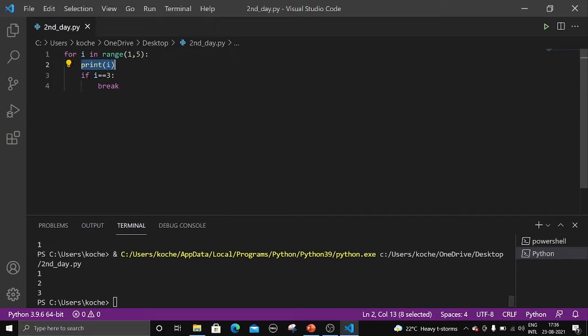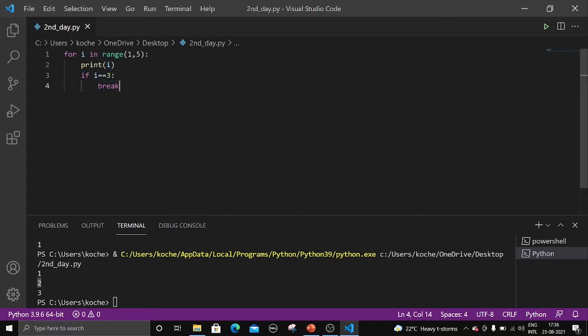1 is printed. Next it is checking this one. If i double equal to 3, is it equal to 3? No, it is not equal to 3. So this will be terminated. Now let us go for i equal to 2, right? It is incremented by 1. So with i equal to 2, we are printing 2 here. 2 is printed. Next it will check here. If i double equal to 3, is 2 double equal to 3? No, it is not equal to 3. So this won't be executed.